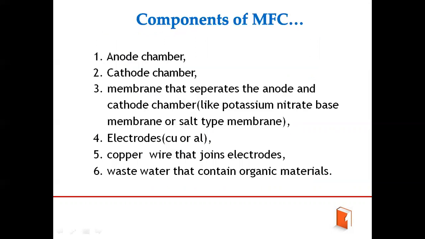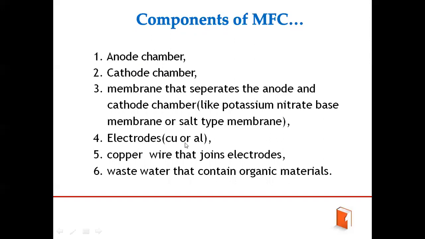Now the components. What things are there in a microbial fuel cell? A microbial fuel cell is a compartment, like a battery. The battery is a compartment having an anode chamber and a cathode chamber, with a membrane that separates the anode and the cathode. The two chambers are separated by a membrane, a potassium nitrate based membrane or salt type of membrane.